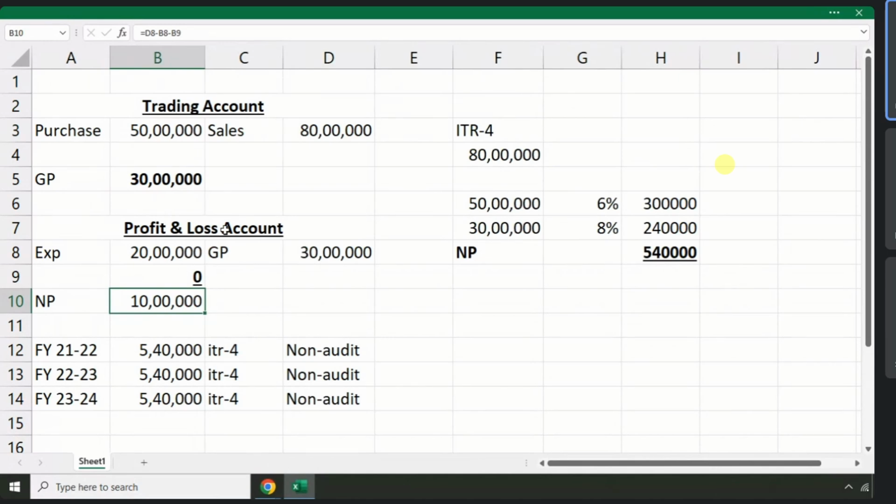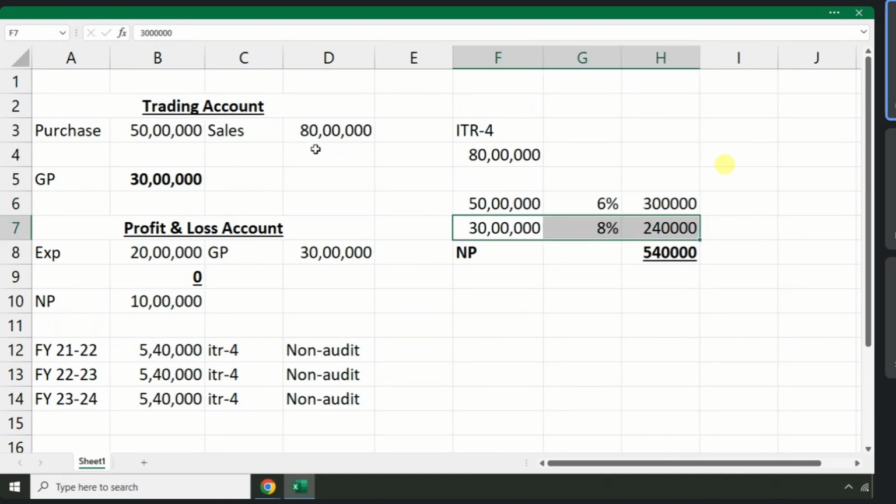You first need to check what? Total sales. You don't even consider original profit. You just consider only the total turnover, and ask them to provide the bank statement. And you see, out of 80 lakhs of sales, how much money collected in bank? Okay, consider 50 lakhs collected in bank, and consider the balance you received in cash.